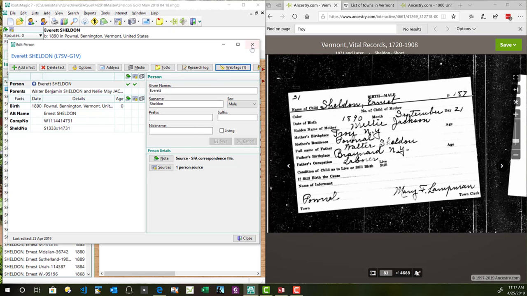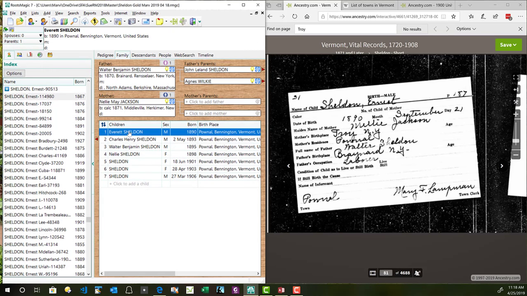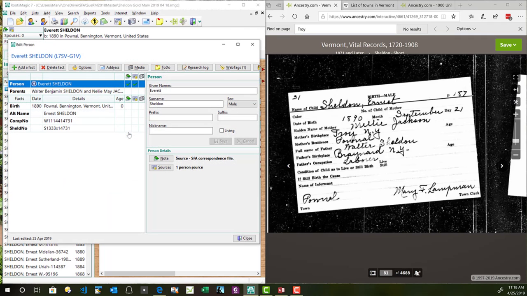The other thing that gives me the probability that it is right is this Everett or Ernest was born in Pownal. Down here, it's a Pownal card. Looks like the right guy to me. I'm going to book that and hope you're learning how to search.